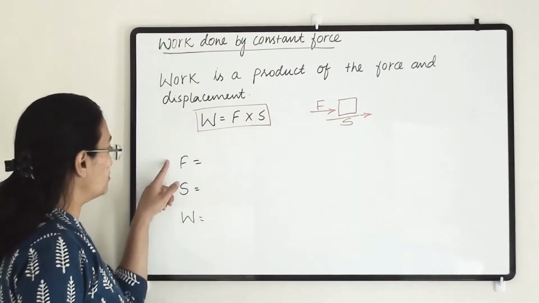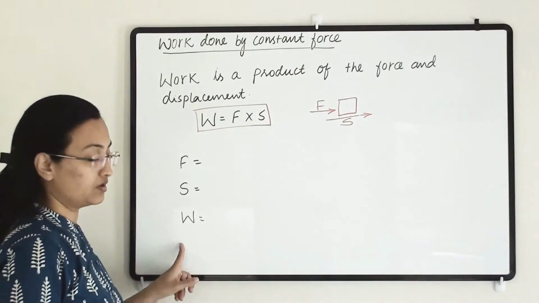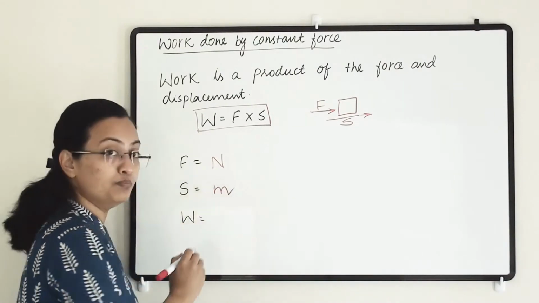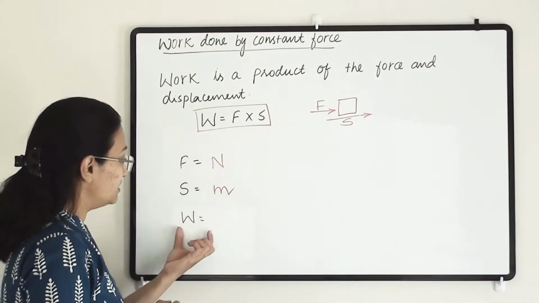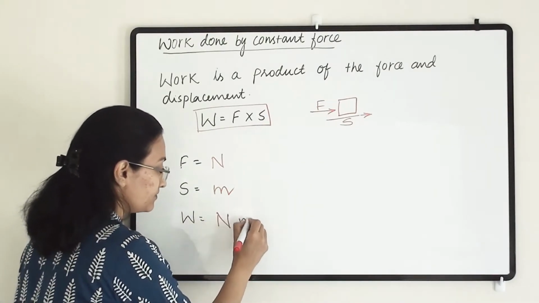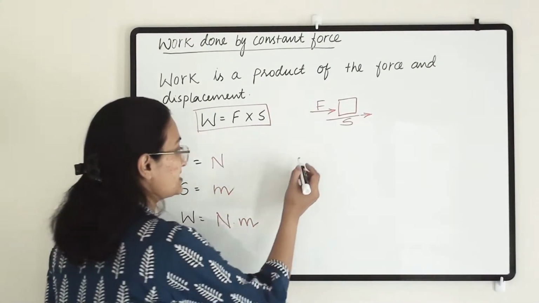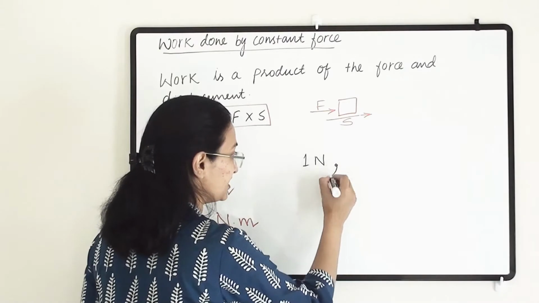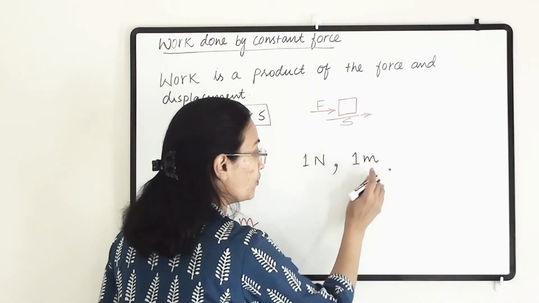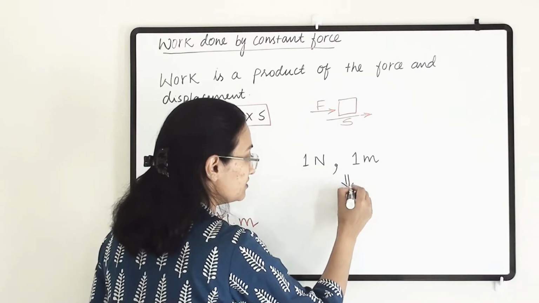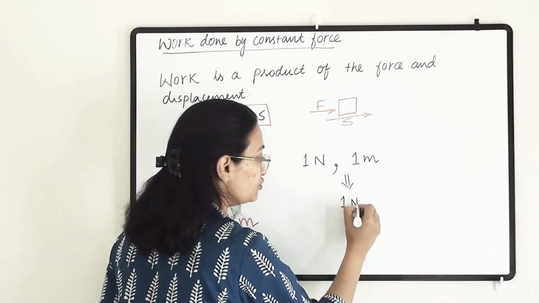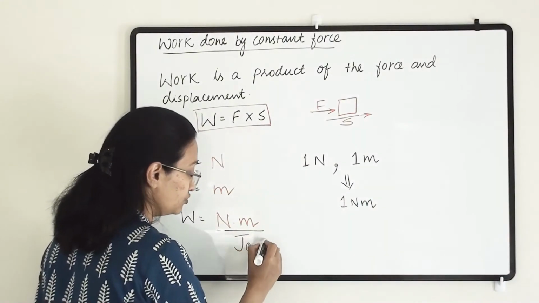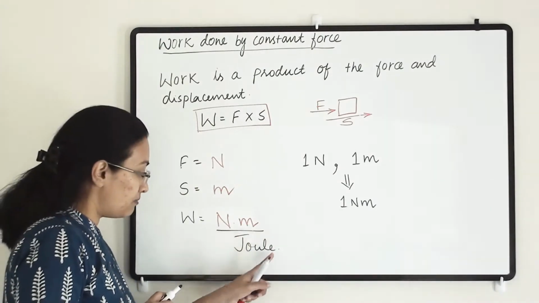Now let us discuss the units for the force, displacement and work. Force we are taking in Newton, displacement we are taking in meters. So as per this, the work is Newton meter. So when 1 Newton force has been applied to a certain object and it has displaced 1 meter, then the work done on that object is 1 Newton meter. Now this 1 Newton meter is also known as joule.